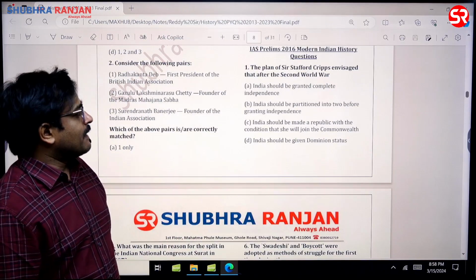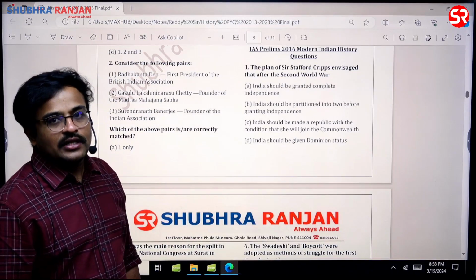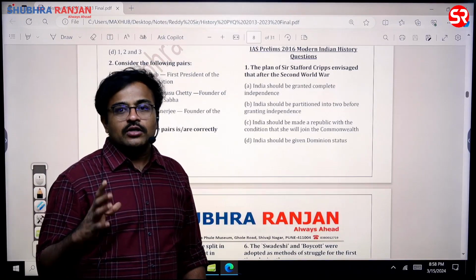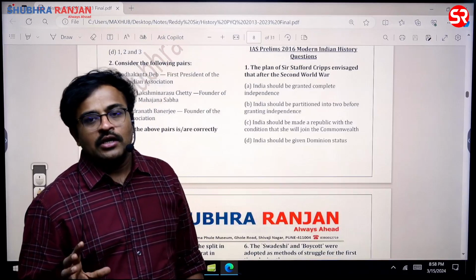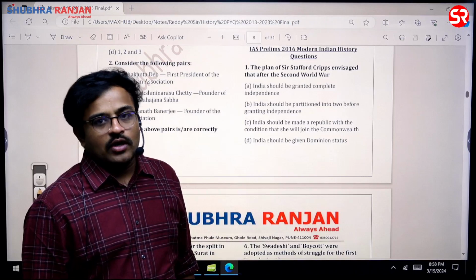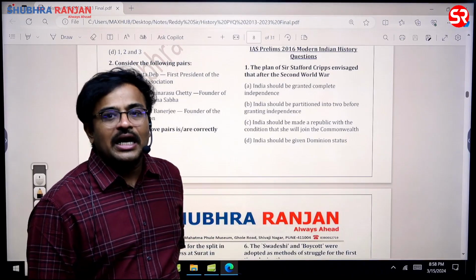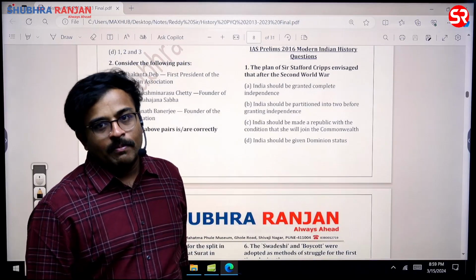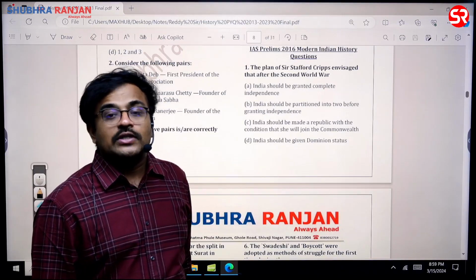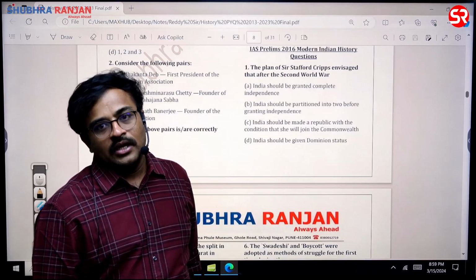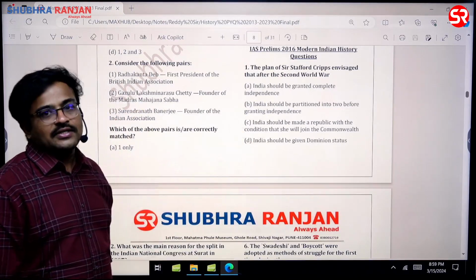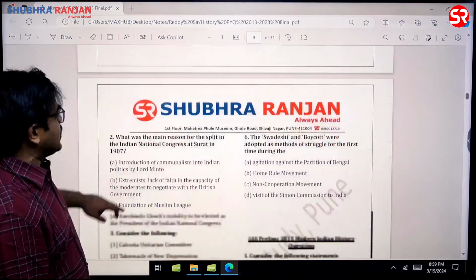See, partition also was not the proposal. They said just that whichever province wants to become independent, it can become. But they did not talk about partition particularly, because of which even Muhammad Ali Jinnah rejected the Cripps proposal, sir. It talked about provincial autonomy or provincial independence. But the Muslim League was demanding Muslim separatism and Muslims' right to self-determination, which is not provincial autonomy. There is a little bit of difference between them. So that is the reason why D is the answer: India should be given dominion status.